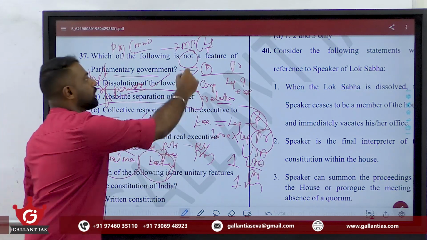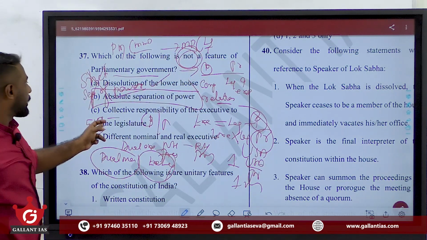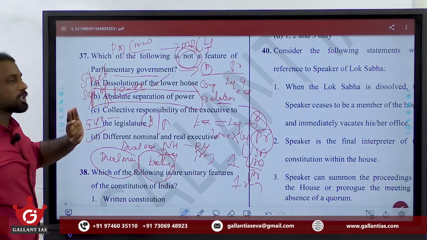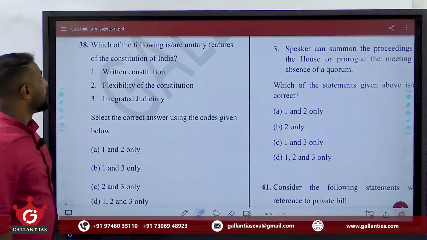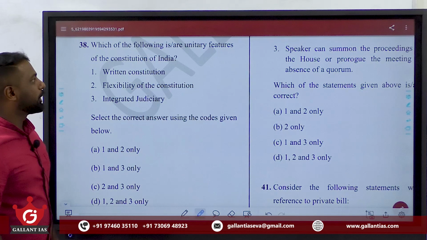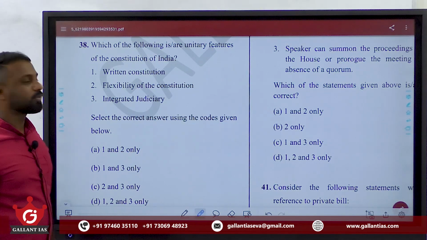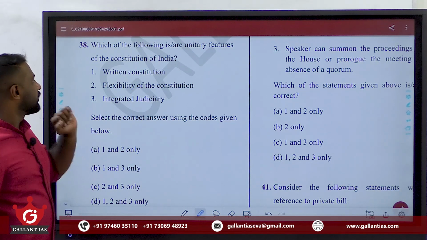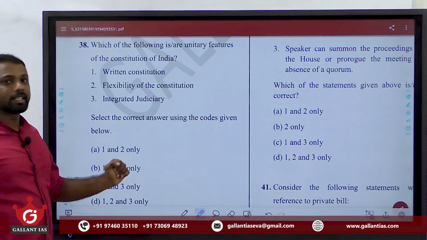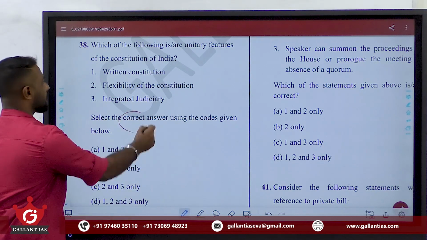So since we have to find out the not feature one, answer is option B, that is absolute separation of powers. Clear? Which of the following is or are unitary features of the Constitution of India? Written Constitution, flexibility of the Constitution, integrated judiciary, and we have to find out the correct answer here.